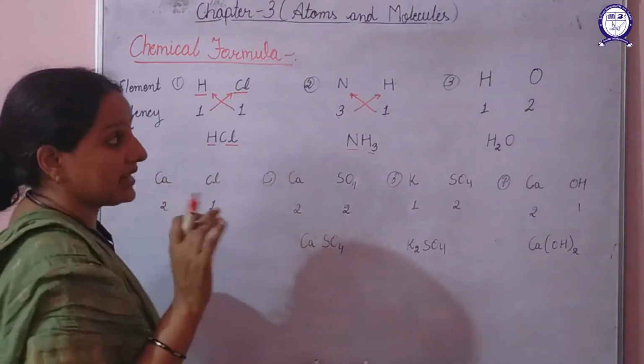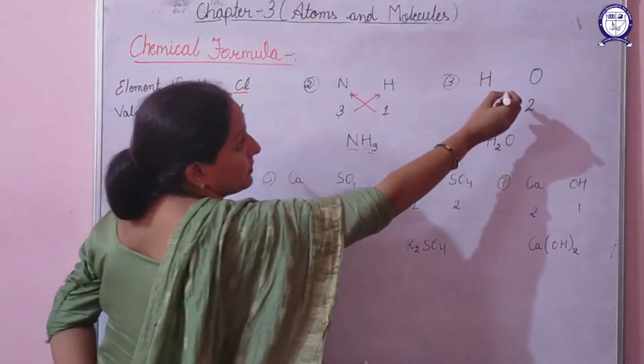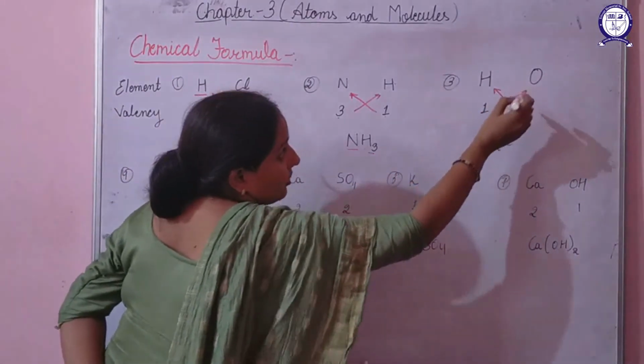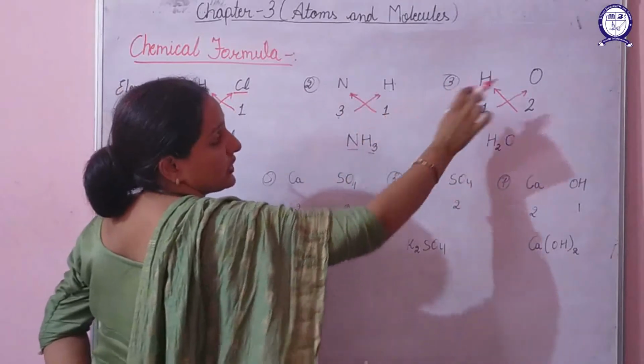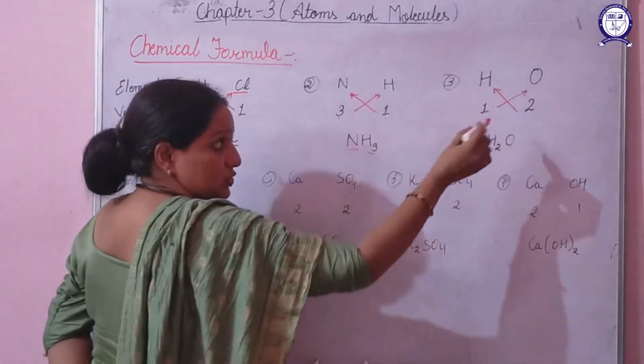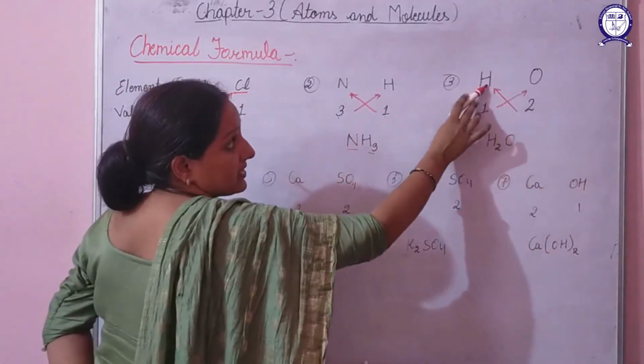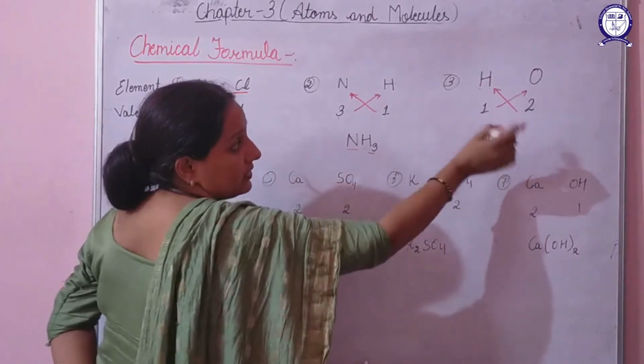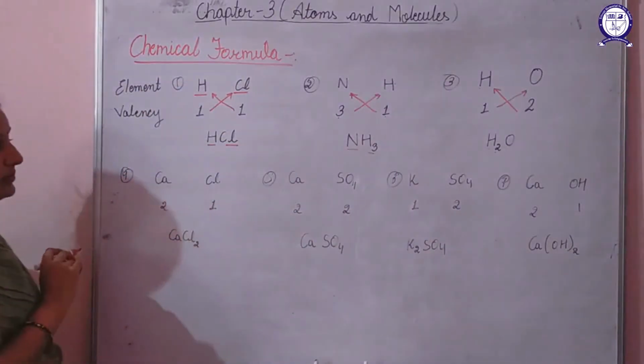In the similar way, if we talk about H2O, that is water, it will have hydrogen and oxygen. The valency of hydrogen is 1 and the valency of oxygen is 2. So again on cross multiplying, hydrogen will get multiplied with 2. So H2 and O. This is how a water molecule will be formed.